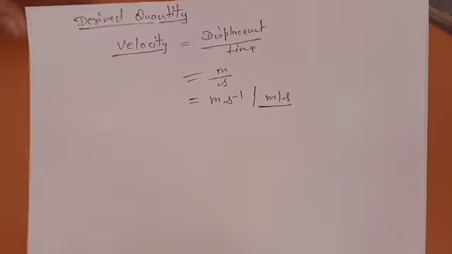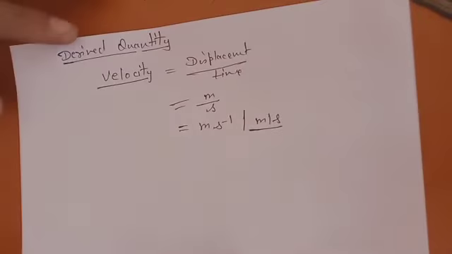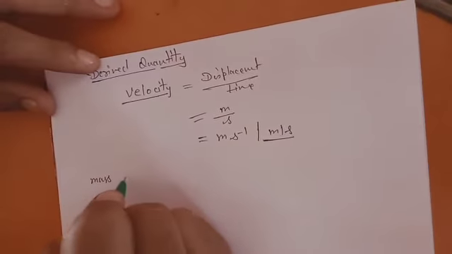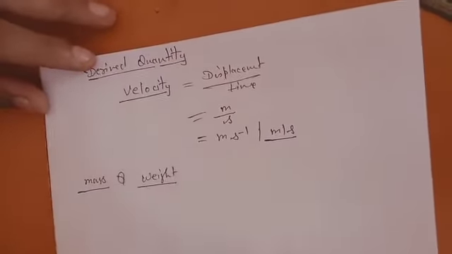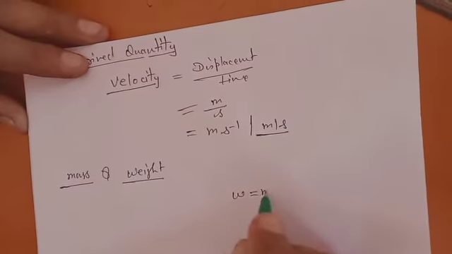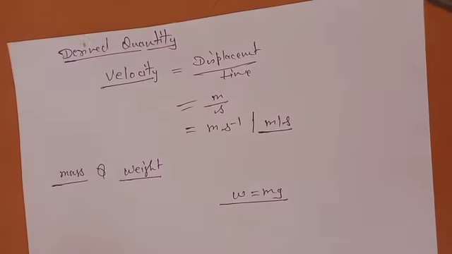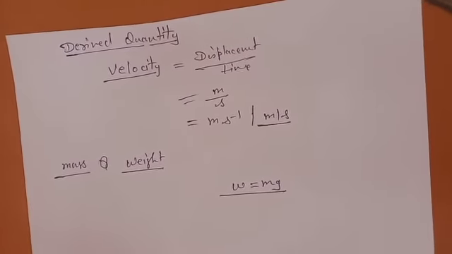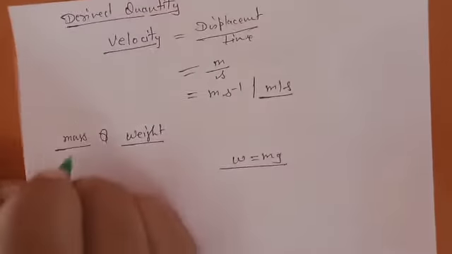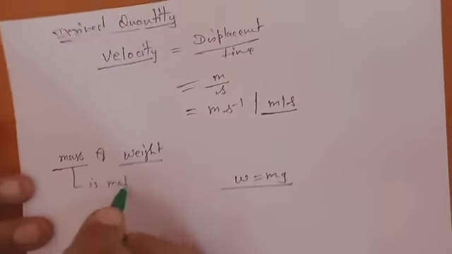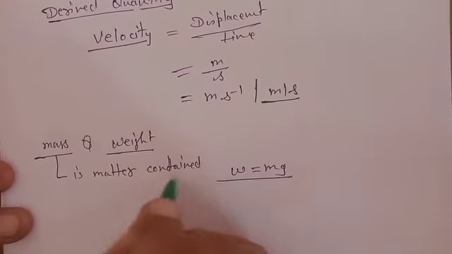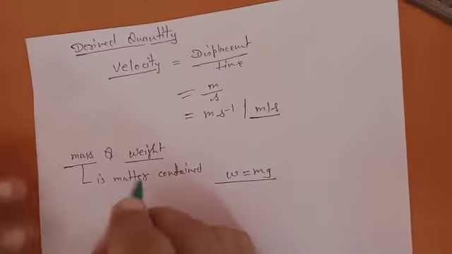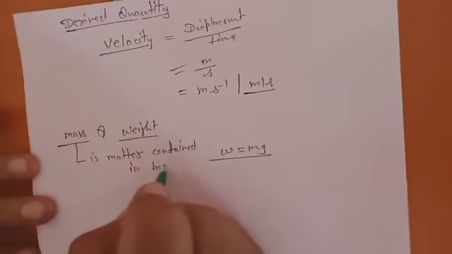Now some physical quantities need a little more explanation in our chapter, like mass and weight. What is the difference between them? Mass and weight are quite similar, but you can differentiate them easily by learning this formula: W is equal to mg. That is to say, weight is an entirely different thing than mass. In actual fact, mass is the matter contained in a body. Mass depends on how much matter is in the object or substance.